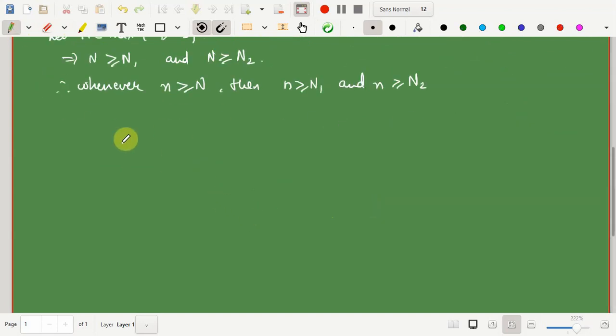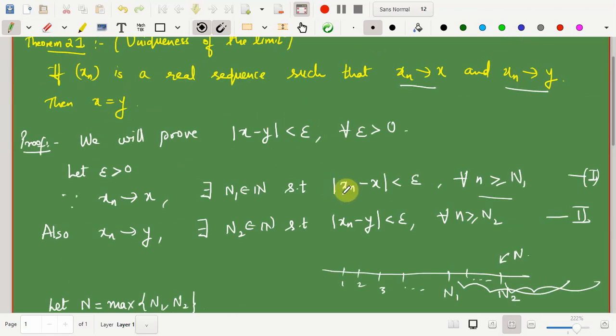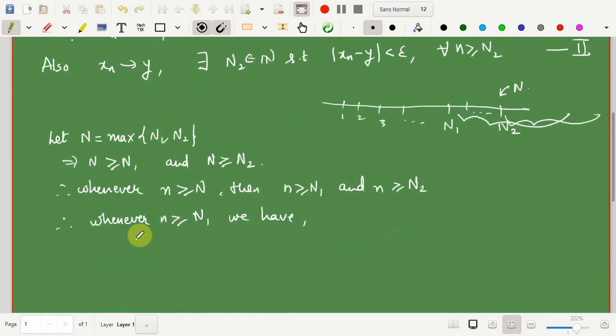And because of that, I say that whenever n is greater than or equal to capital N, we have both these conditions satisfied. That is, mod of xn minus x is less than epsilon and mod of xn minus y is strictly less than epsilon.